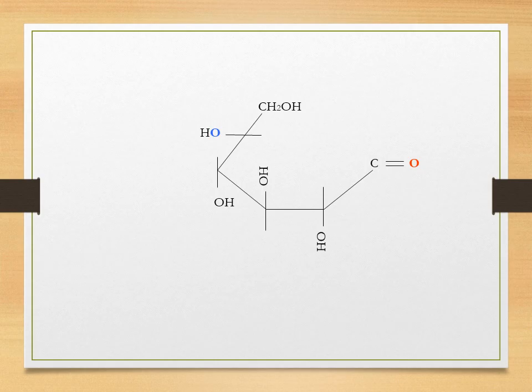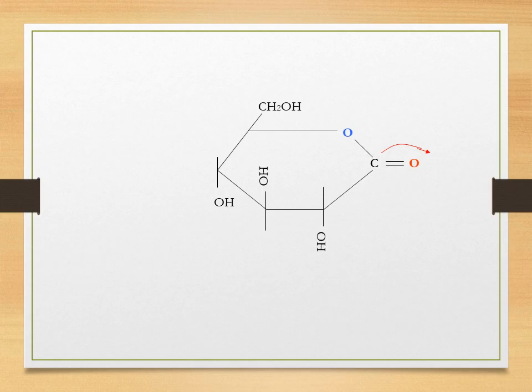As I have already explained, the ring structure of glucose is formed by the reaction between the formyl group, that is the CHO group at the C1 carbon atom, and the alcoholic group at the C5 carbon atom. So the formyl group and the alcoholic group at C5 will form a bond. You can see an arrow that has gone from this oxygen towards this formyl group. Here you can see a pyranose structure.